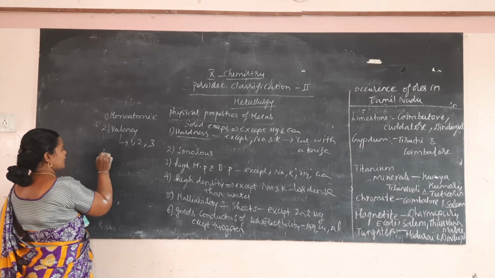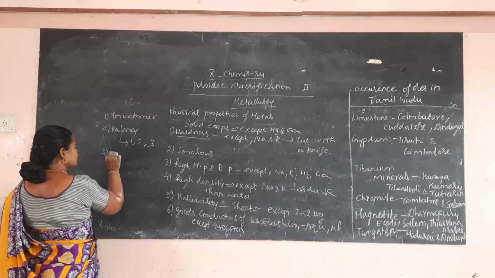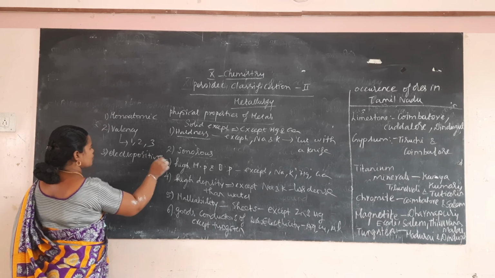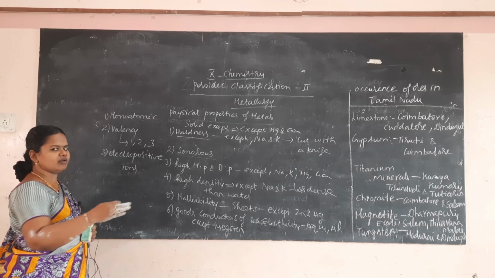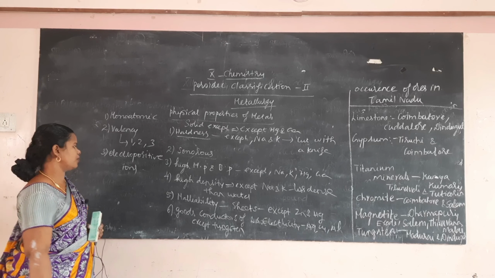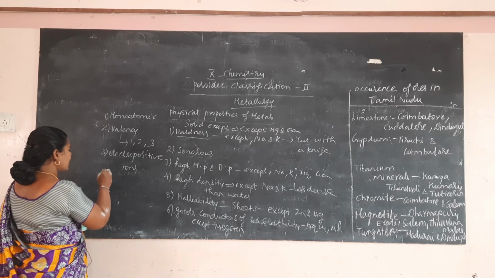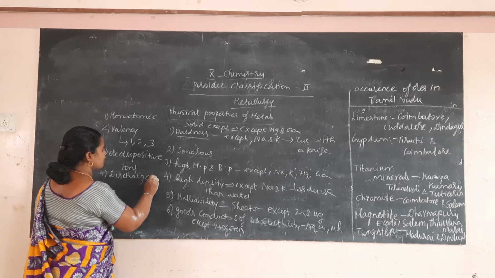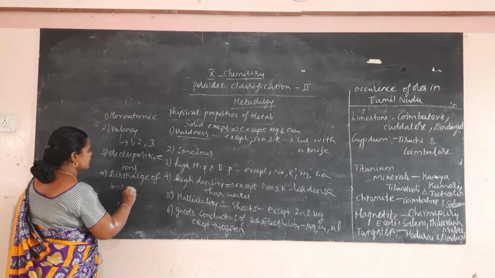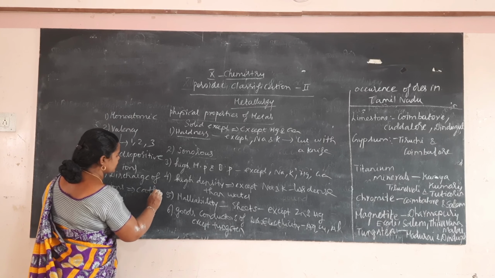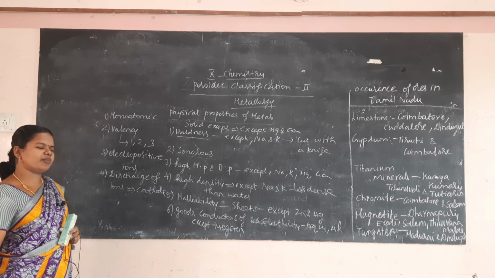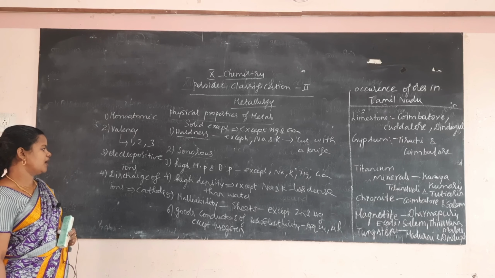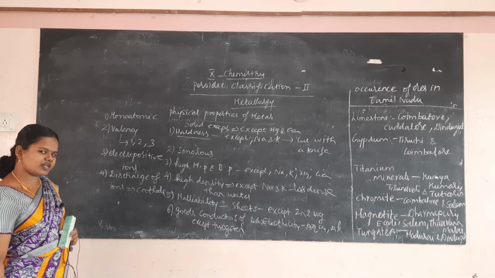Then formation of ions. They will form electropositive ions, because they will lose electrons and attain a positive charge. And discharge of ions: the ions will be discharged at the cathode. So they are all monoatomic, valency is 1, 2, 3, electropositive, and discharged at the cathode.